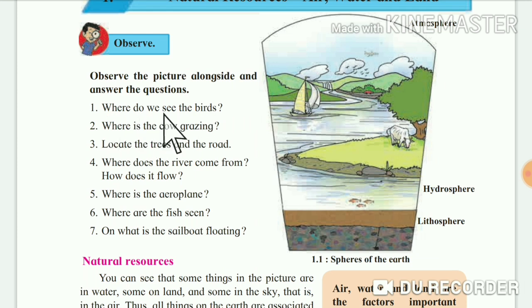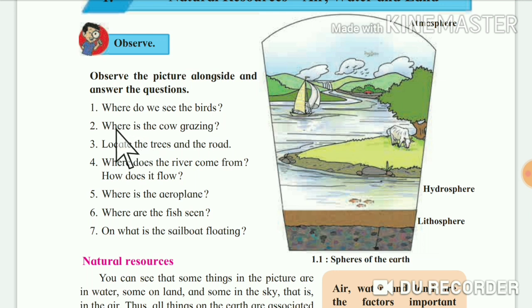First question is, where do we see the birds? Can you see the birds in the picture? Yes, the birds are flying in the air, in the sky near the horizon. The horizon is where the sky and the earth meet together, or where a virtual image is formed as the land and the sky meet together.